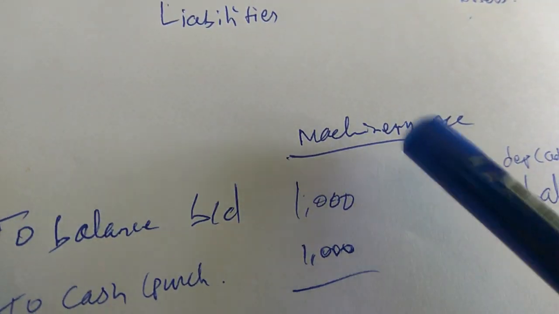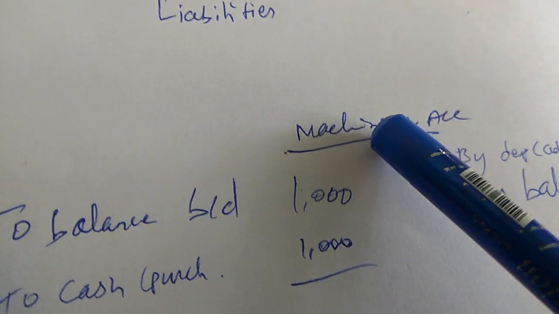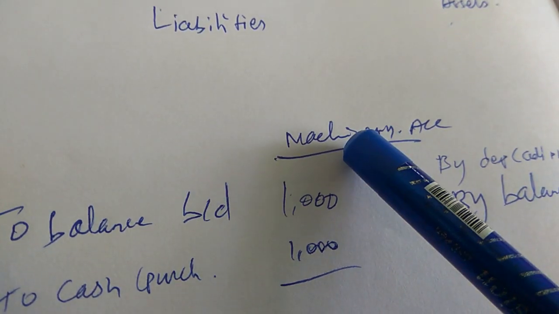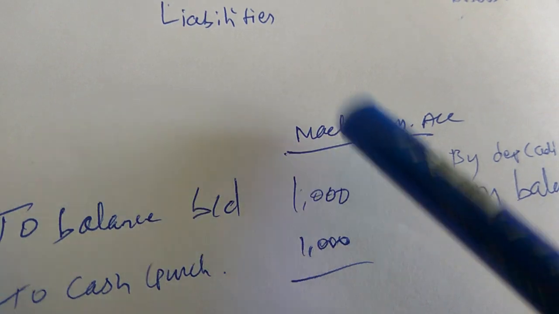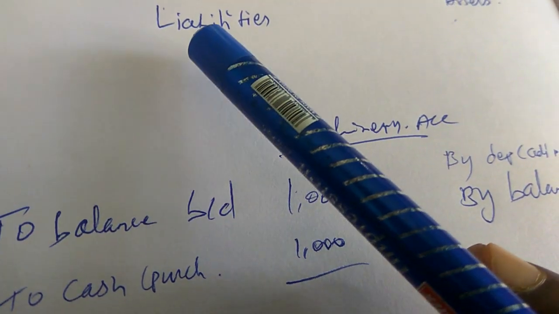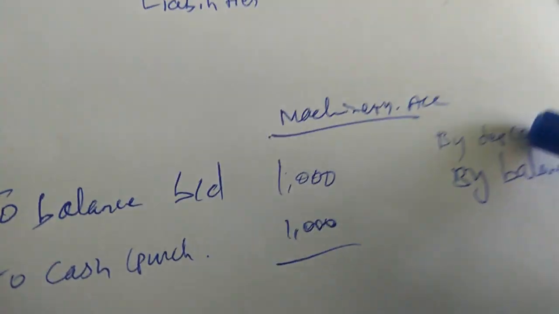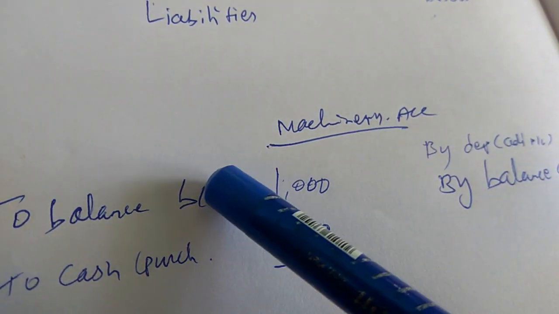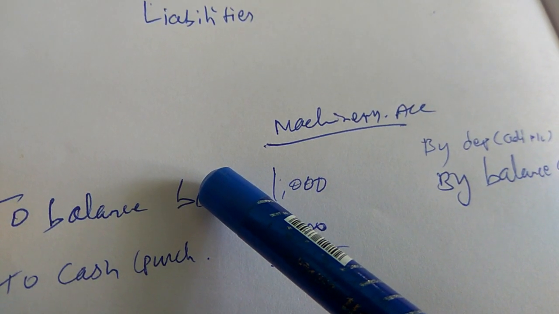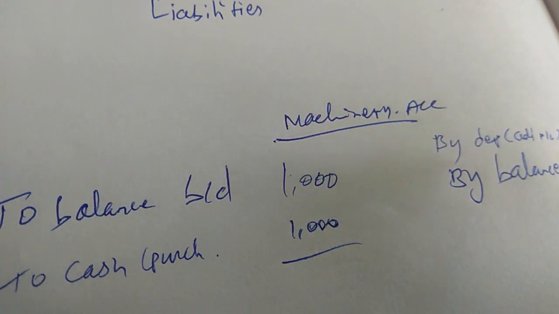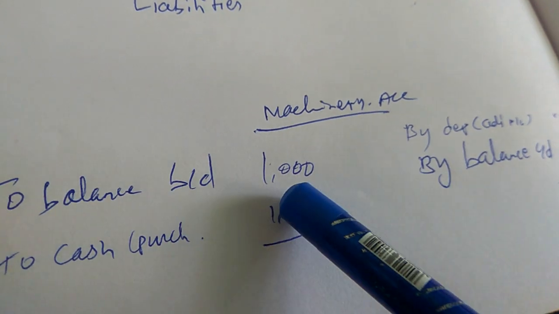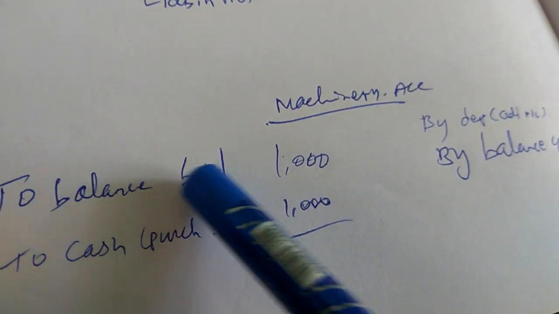If it is a liability, meaning if you want to open an account for equity share capital or preference shares or debentures, then it is a liability. Then the opening balance will be here. Okay, so for an asset item, we have our opening balance on the debit side, and for a liability, we have our opening balance on the credit side. So here the opening balance, to balance brought down.